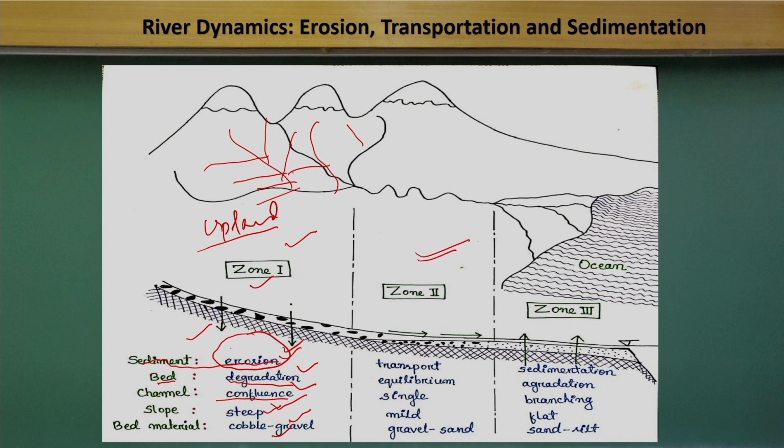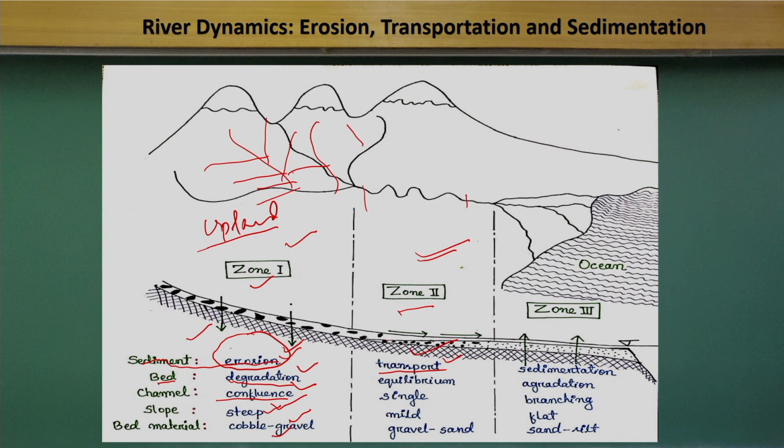Let us come to Zone 2, which is mostly in the fluvial plain region, where the purpose is basically transport. Whatever water and sediment is collected in Zone 1 goes through this stretch of the river.